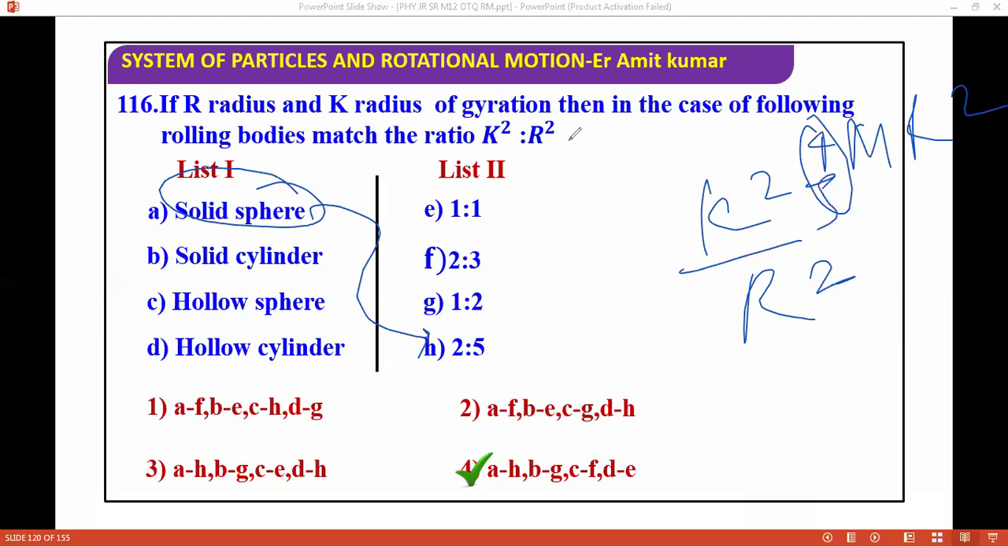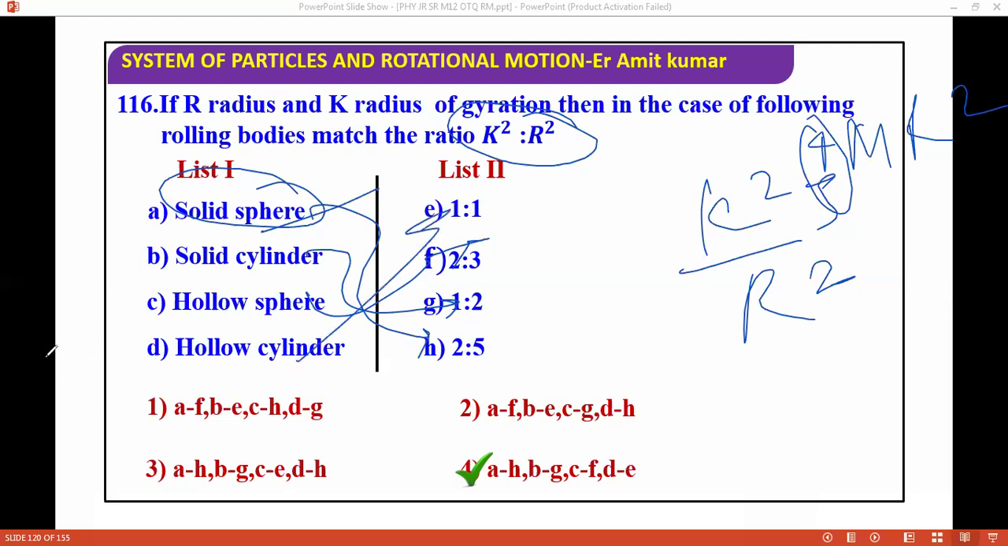This constant is K square by R square. In the same way you can check the solid cylinder. Solid sphere we have this, solid cylinder is this, so 1 is to 2. Next, the hollow sphere is 2 is to 3. Afterwards, the hollow cylinder is a ring. The ring is MR square, 1 is to 1.